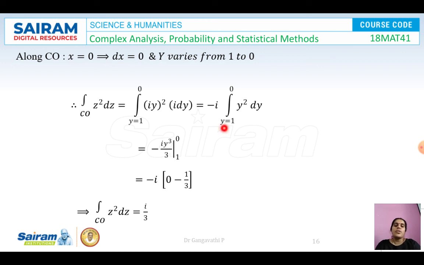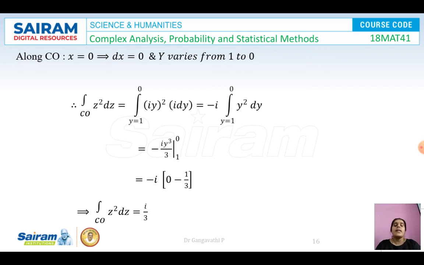On substituting and simplifying, we get i into i square, which is i into i whole square, which is minus 1, and the minus i we have taken outside. The integration of y square is to be done with respect to y, so minus i y cube by 3 between the limits 1 and 0. For the upper limit the entire term is 0, for the lower limit we get minus 1 by 3, and the answer is i by 3.